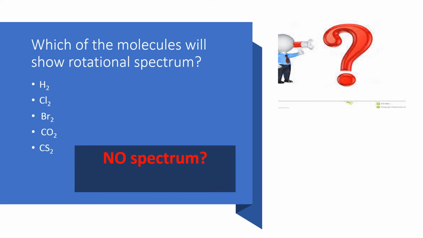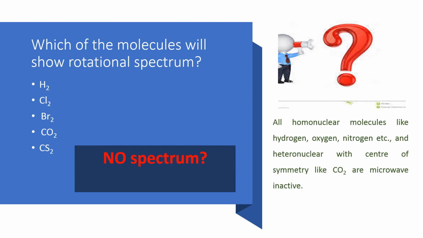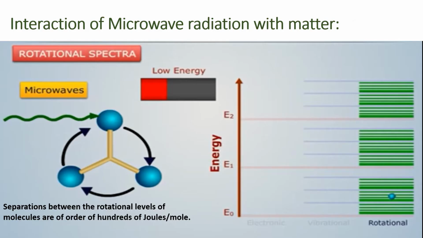Yes, there won't be any rotational spectrum for these molecules, because all homonuclear molecules like hydrogen, oxygen, nitrogen, chlorine, bromine, and heteronuclear molecules with a center of symmetry like CO2 are microwave inactive. Even for CS2 there is no permanent dipole moment. Both the poles are occupied by sulfur's negative charge. So all the above molecules are microwave inactive molecules.